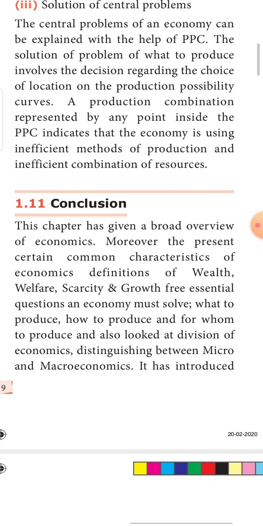For today's homework, I want you to write question number 29 and question number 38. Explain the basic problems of economy with the help of production possibility curve. And for question number 29, what are the crucial decisions involved in what to produce? These two questions are your homework.